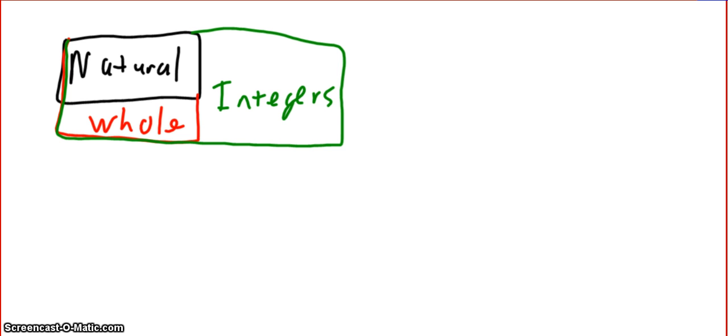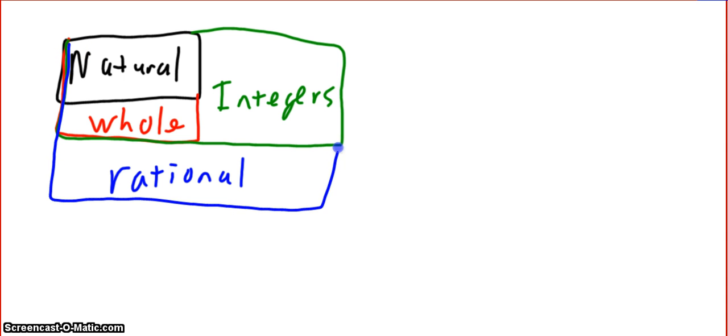And then after the integers, I have the rational numbers. And the rational numbers include all of the natural numbers, all of the whole numbers, and all of the integers. And then outside of that, I have the irrational numbers.